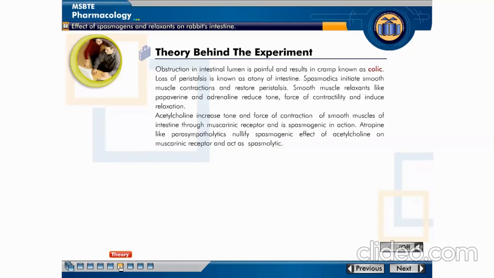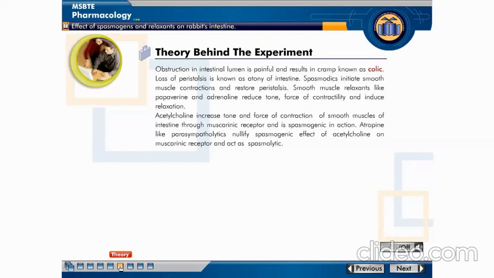Obstruction in intestinal lumen is painful and results in cramp known as colic. Loss of peristalsis is known as atony of intestine. Spasmodics initiate smooth muscle contractions and restore peristalsis.